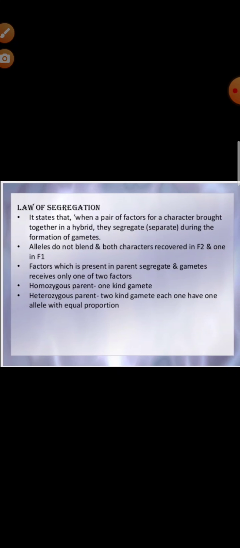Suppose the parents are taken as round yellow seed, both capital R, both capital Y, and wrinkled green seed, both small r, both small y. The gametes which will come are capital R, capital Y, and the other one will be small r, small y.